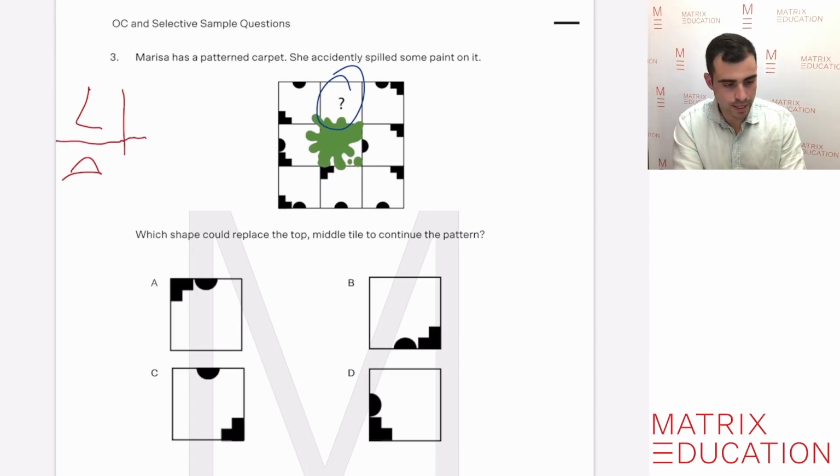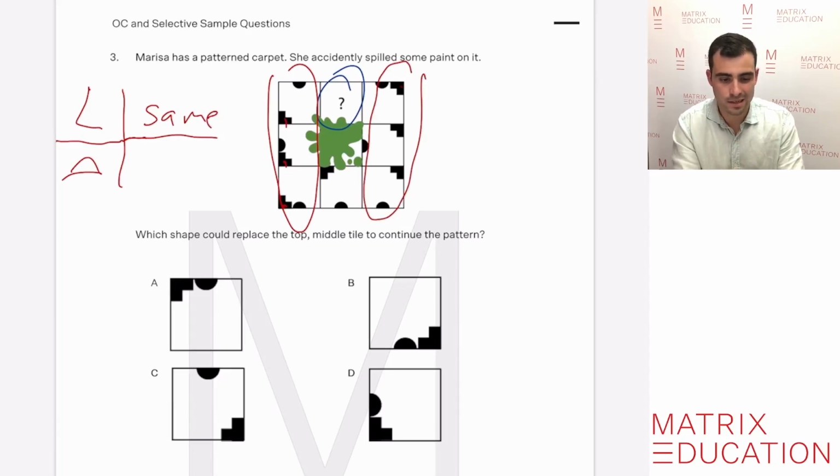So what we can determine there is, if we look at some patterns within the tiles, we can see that each column here, if we look at the first column, the L actually remains in the same place, right? So it remains there, so it's the same. Does that match the other column that we can see? Yeah, the L is actually staying the same. So what we can assume already is that the L is going to be the same for the middle column of tiles too. That's the first component.